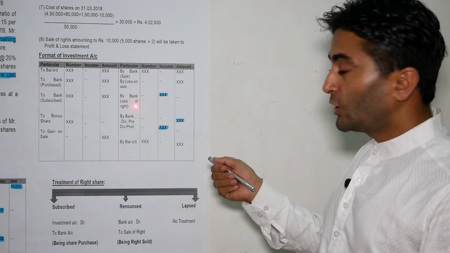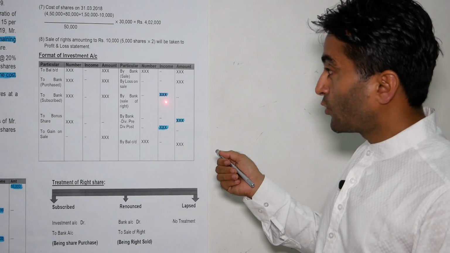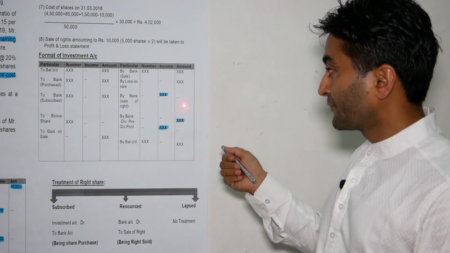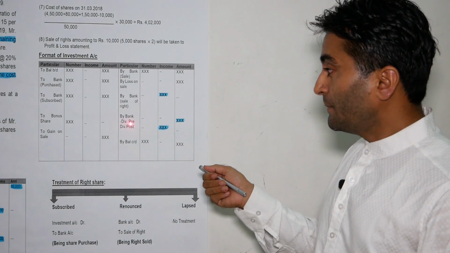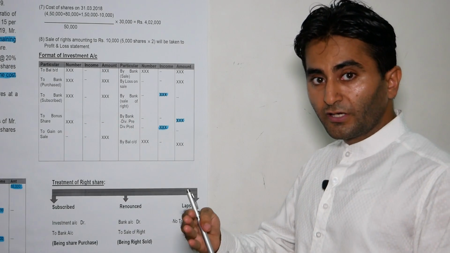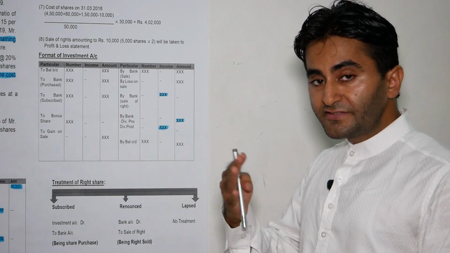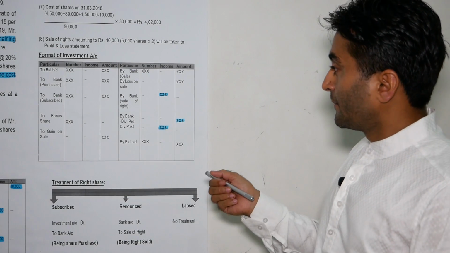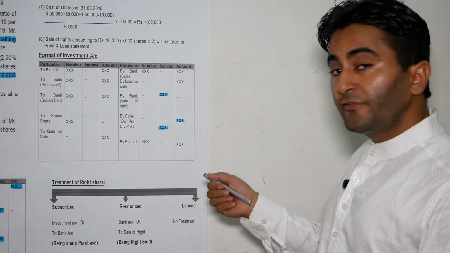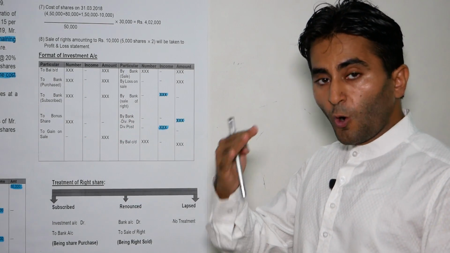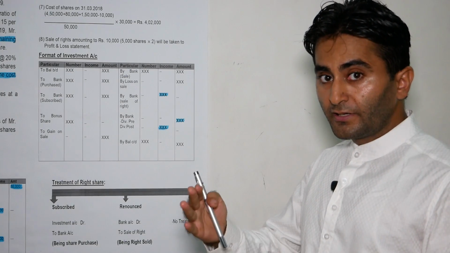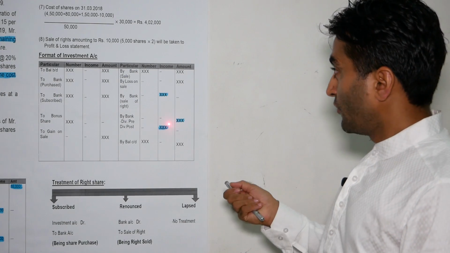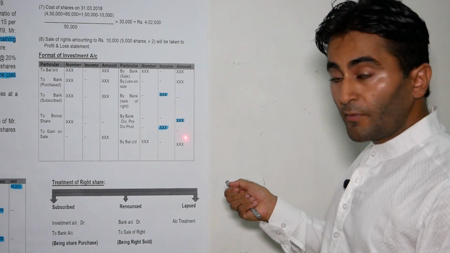By bank, sale of rights, it will come under the income column, not under the amount column. By bank, dividend pre. If we get dividend on the purchased shares, it is treated as pre-dividend and it will come under the amount column. By bank, dividend post. If we get dividend on the opening balance of shares, then it will come under the income column, so it will not come under the amount column.